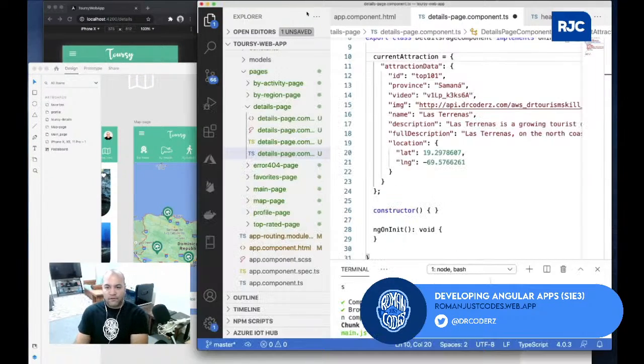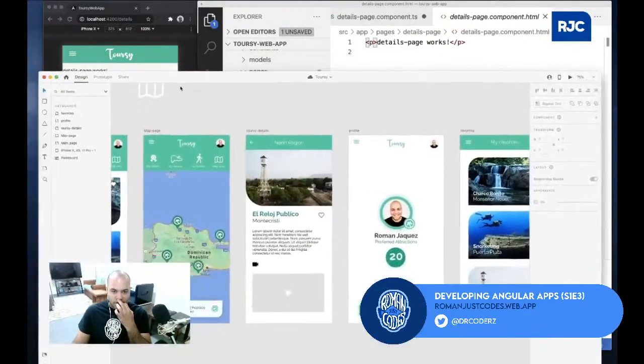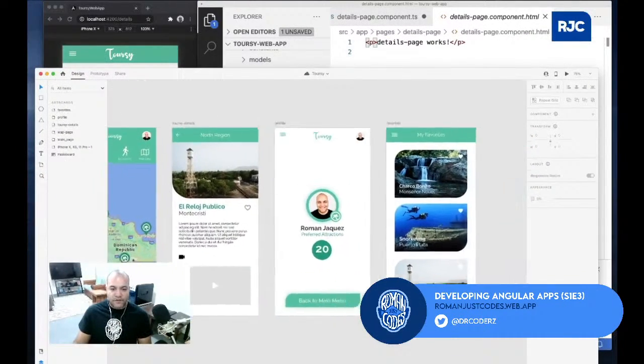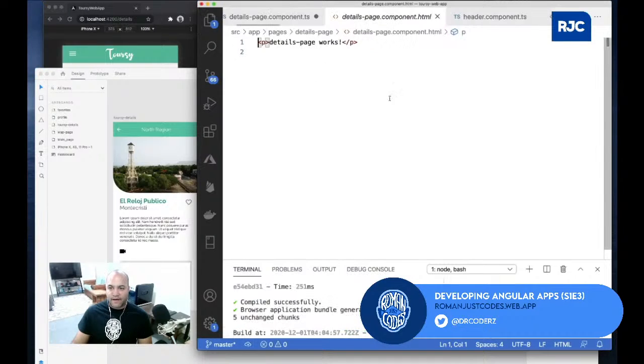So let's go to the details page and start coding some of this piece right here. I'll move this over to the side and look at this. In my details page component, I can do div class details page.